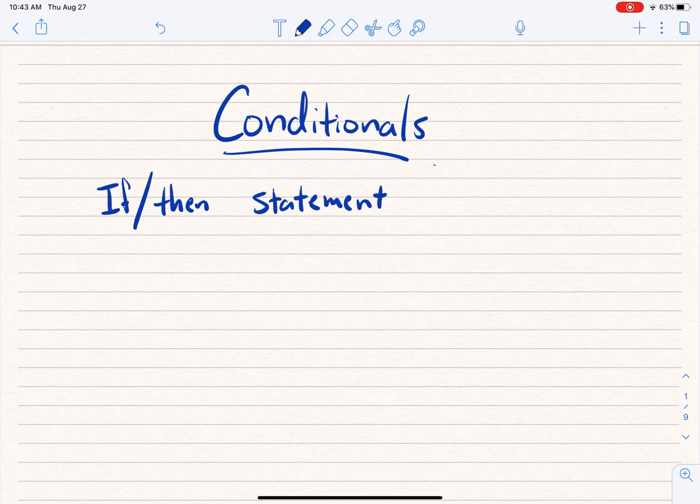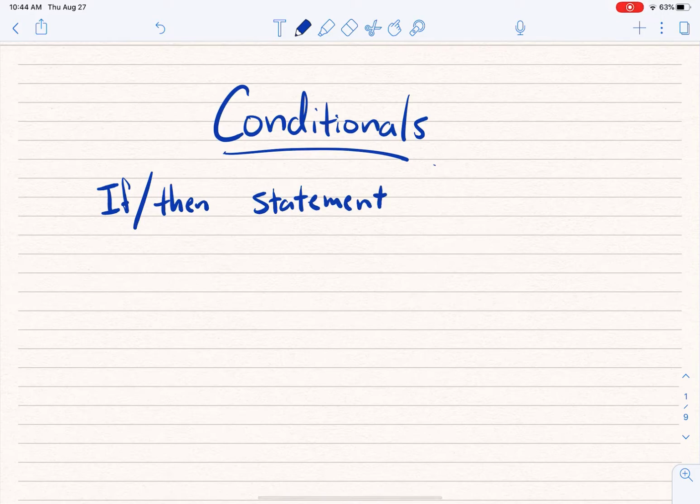Okay, so what I'd like you to do right now is take just a few seconds and come up with, on your own, some if-then statement. It can involve you, it can involve this class, it can involve your family, it doesn't matter. I want you to come up with one if-then statement. All right, hopefully you've got it, and I'd like you to write it down because we're going to keep referring back to it. If you were unable to think of anything, I'm going to write one down, and if you're still writing yours down, that's great. I'm going to write mine down, and you can, from this point on, use mine or yours, it doesn't matter.